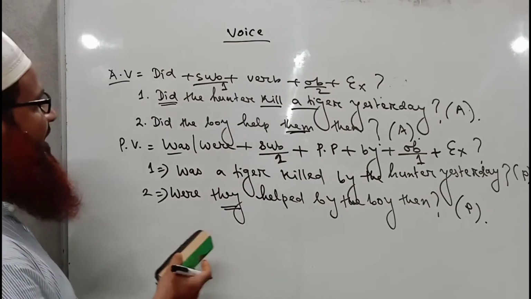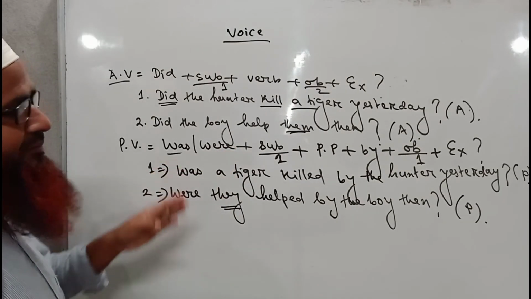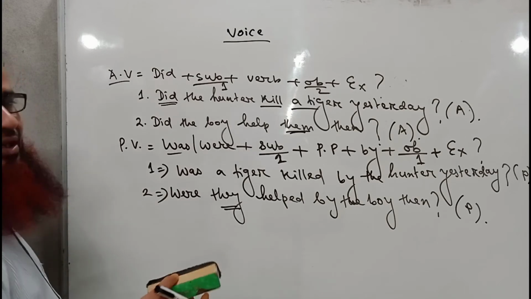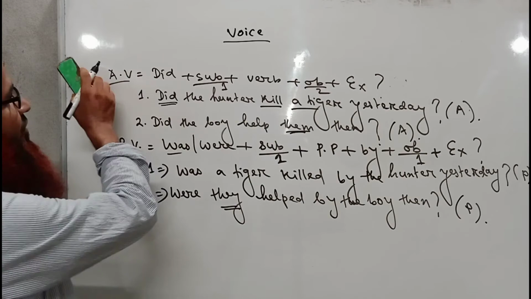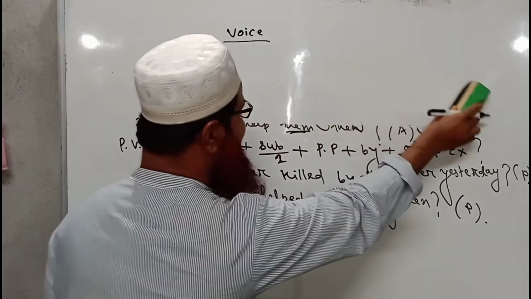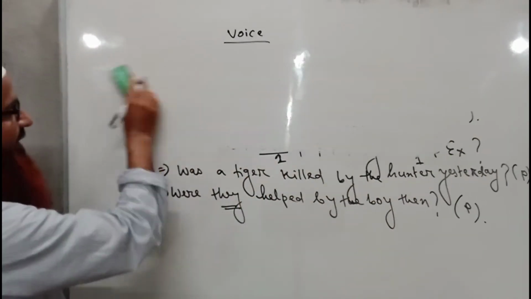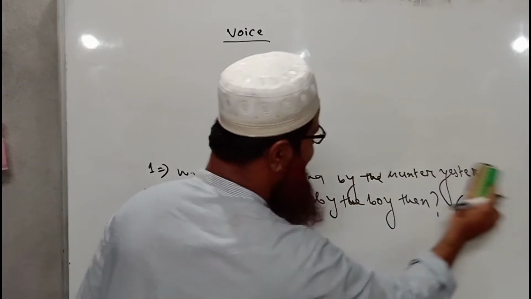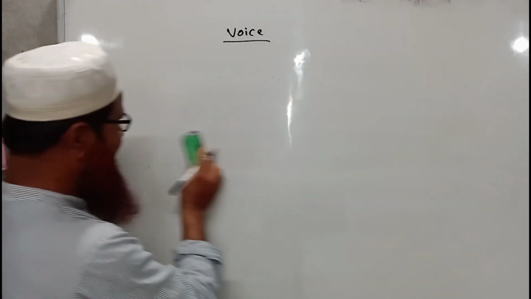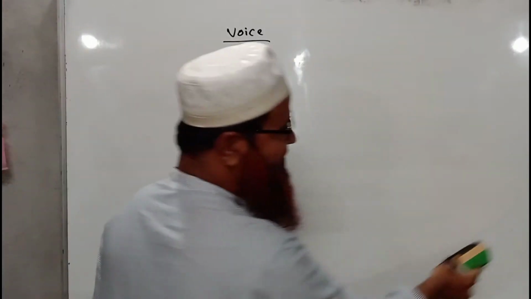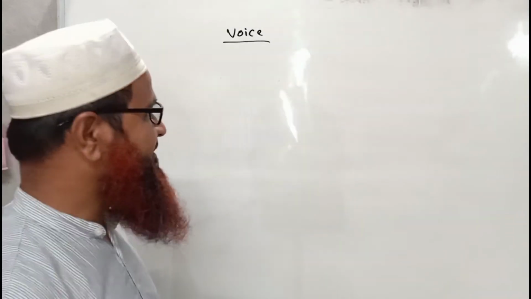You can notice the sentences on the board and can view the sentences on YouTube. I am writing some more sentences, where I will also write some sentences of passive voice, and how passive voice sentences in interrogative form are turned into active ones. That is also a matter of practice.